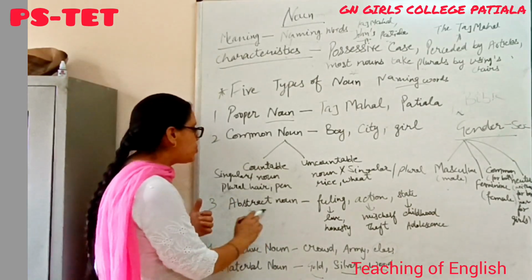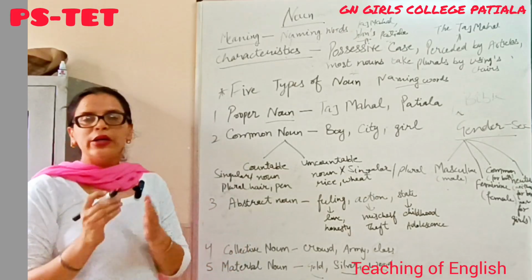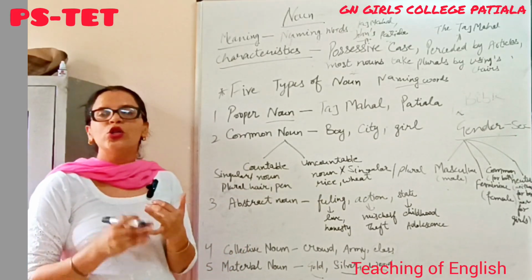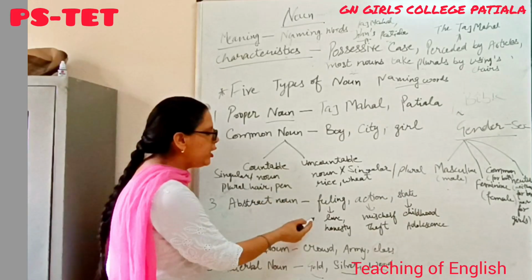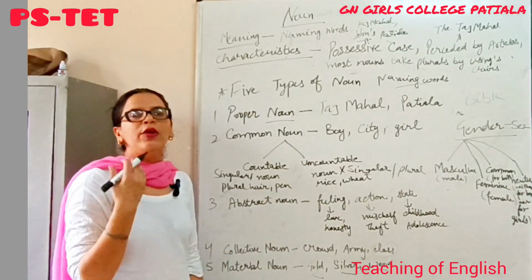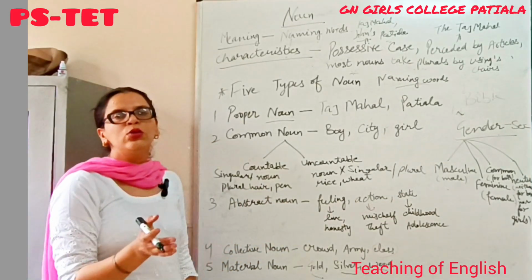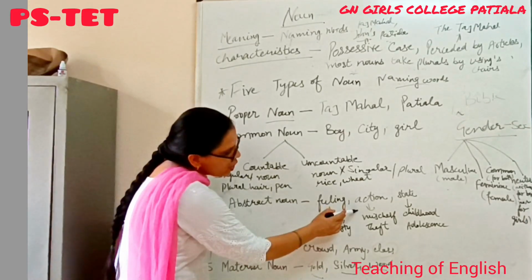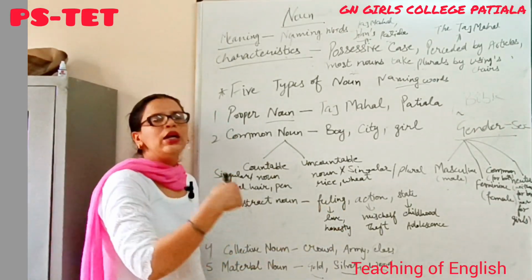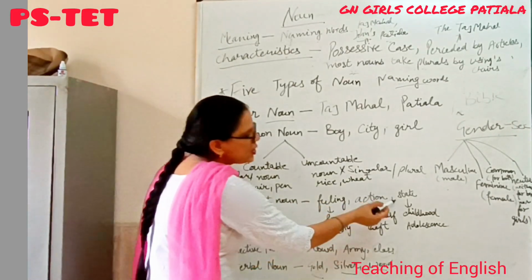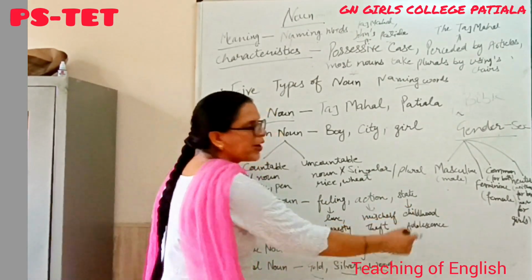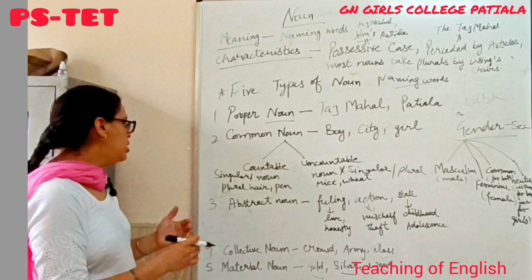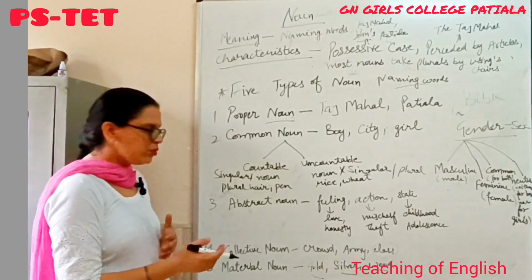And the third one is the abstract noun. The abstract noun expresses the feeling, emotion, state, action of a person. For example, in feeling: love, honesty, we can only feel and we cannot show to others. And in action: mischief, theft, these are nouns. And in state: childhood, adolescence, adulthood. And these are abstract nouns.